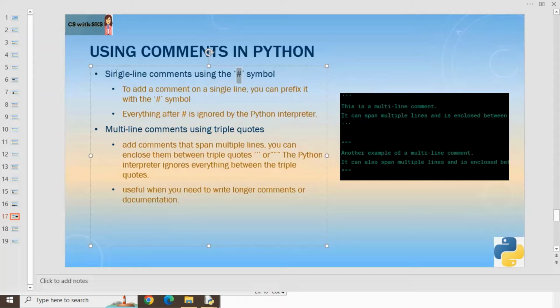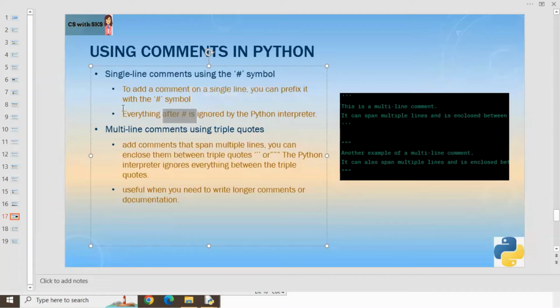So we can write single line comments. We can write multiple line comments. For a single line comment, you use the hash symbol, then you write the comment, right? As I have shown in this example. So this is a multi-line comment using triple quotes. Triple quotes can be written using single quotes or double quotes. However, when you write a single line comment, you can just simply put a hash sign, then write the comment, and when you execute the code, the interpreter will ignore that line and move to the next line where an actual command or statement of Python is written.